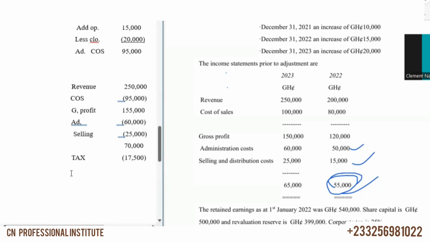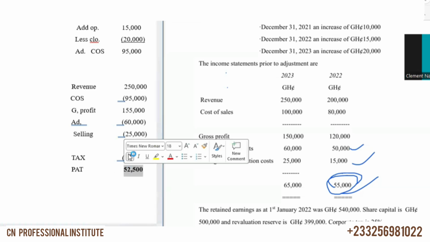And then we have profit after tax. So we have our profit after tax, 70,000 minus 17,500, 52,500. So this is our profit after tax.